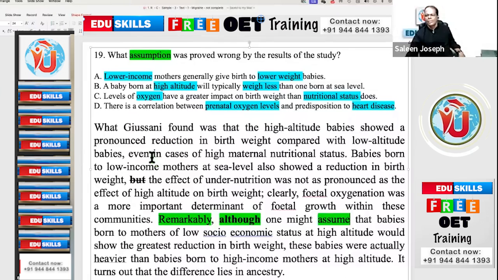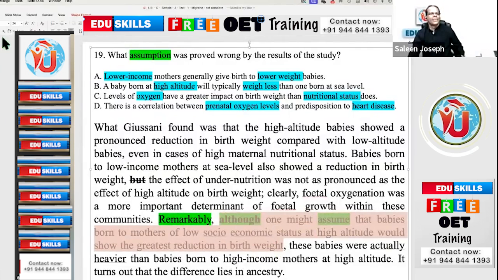Although one might assume, and if a sentence begins with "although", if there is a complex sentence, the answer will be in the independent clause. "Although one might assume that babies born to mothers of low socioeconomic status at high altitude would show the greatest reduction in the birth weight," comma. That first part is the dependent clause. Then there will not be an answer in the dependent clause, so you can just ignore it and go to the independent clause.